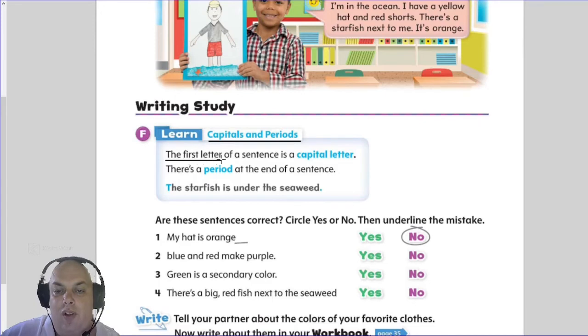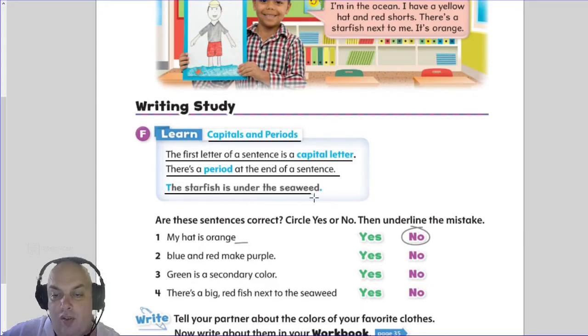The first letter of a sentence is a capital letter. There is a period at the end of a sentence. So for example, they have the starfish is under the seaweed. And over here you can see a big letter T, a capital letter T, and a dot at the end. We call that a period or a full stop.